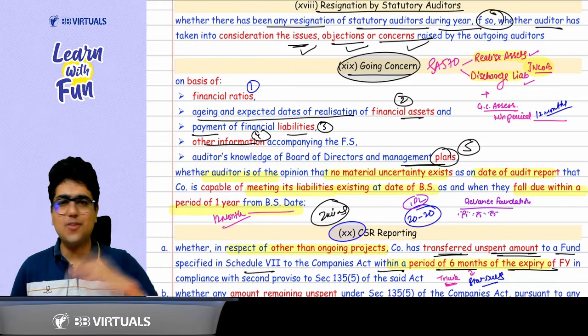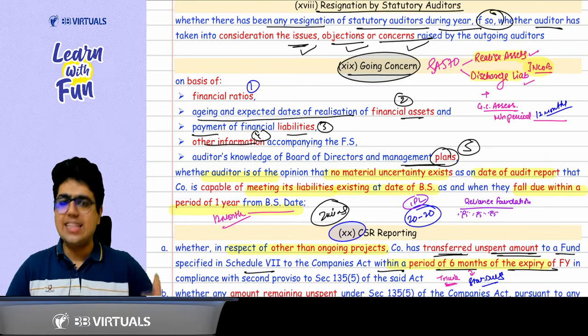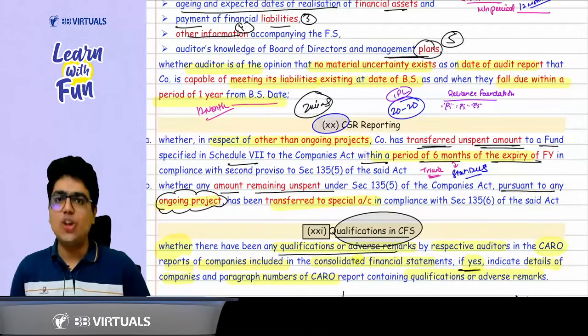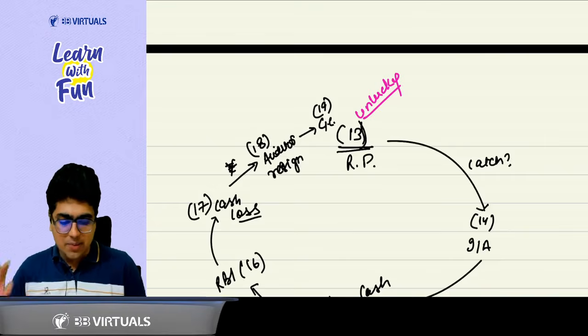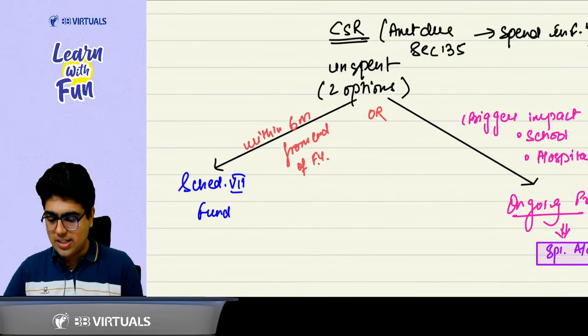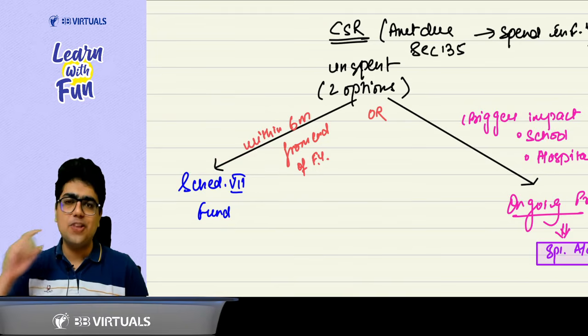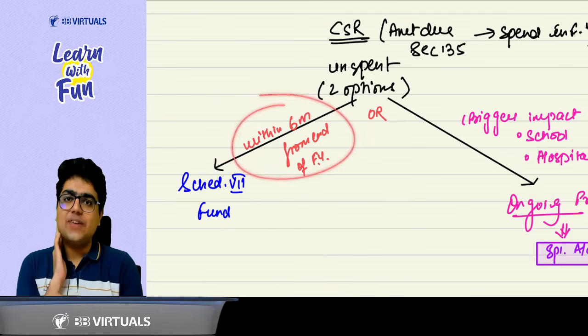Now, clause 20, I forgot. IPL 2020, who comes? Neeta Ambani. So Neeta Ambani comes and she talks about CSR. She talks about the Reliance Foundation. So in this case, you just need to remember these 2 things, sir. In case an unspent amount is there, you need to deposit it in the Schedule 7 fund within how many days? Within 6 months from the end of the financial year.